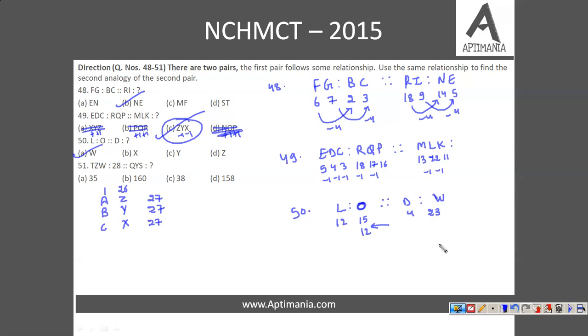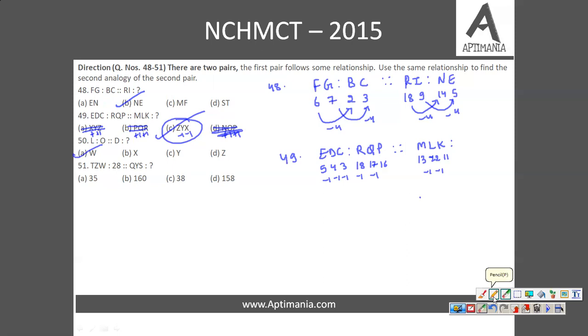Now the last question, which is a very good question. This is the best question you can say in the reasoning section of this paper. The logic is a bit difficult. That's why. Now see, the question is T, Z and W, and 28 is given in the answer. So T, Z, W, and here it is given as 28. We need to find the same relationship of Q, Y, S with some number.